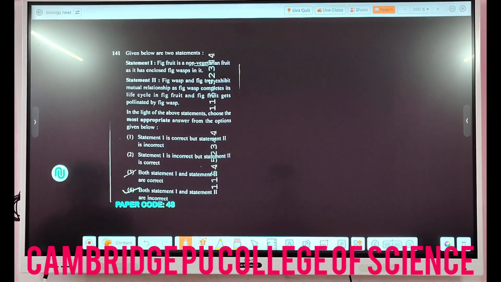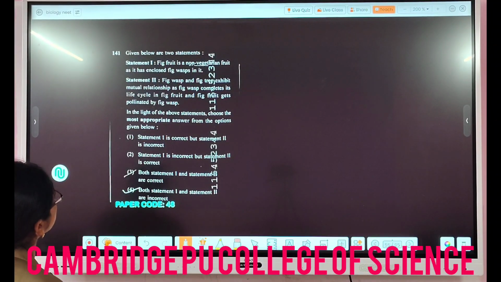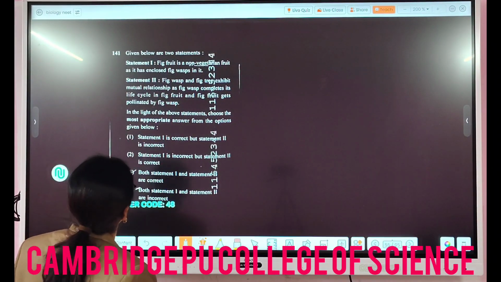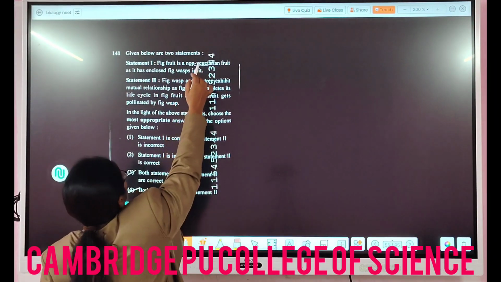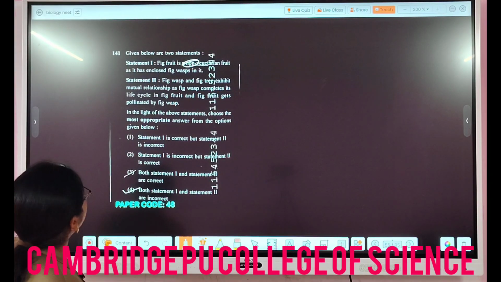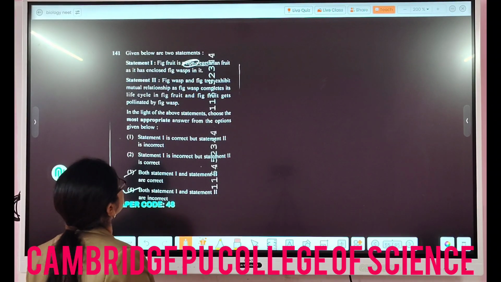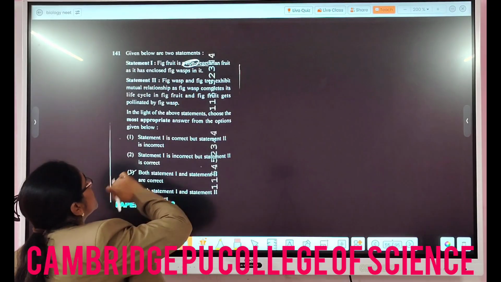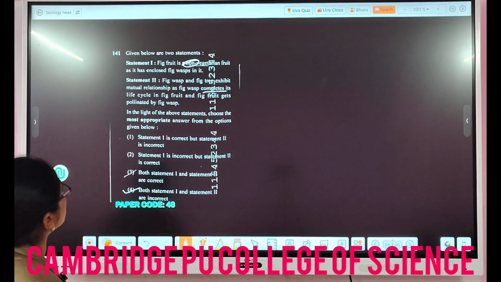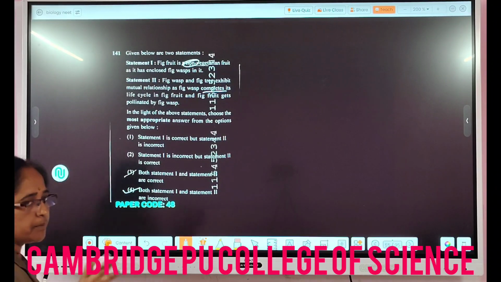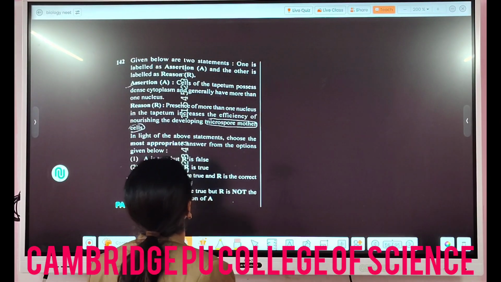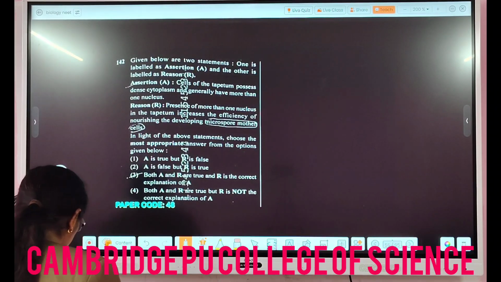given below are 2 statements. So here for the fig fruit, they are saying non-vegetarian. No, it's not non-vegetarian, it's a vegetarian fruit only. And they are saying it is non-vegetarian, but it is a vegetarian fruit only, so it is incorrect. And fig wasp and fig tree exhibit a mutual relation as fig wasp completes its life cycle. So here something is doubtful. They are saying fig wasp completes its life cycle in fig fruit, which means it doesn't complete, but only a part of it happens in the fig fruit. So it may be incorrect, according to my analysis.